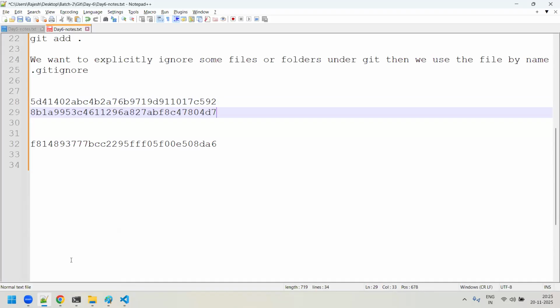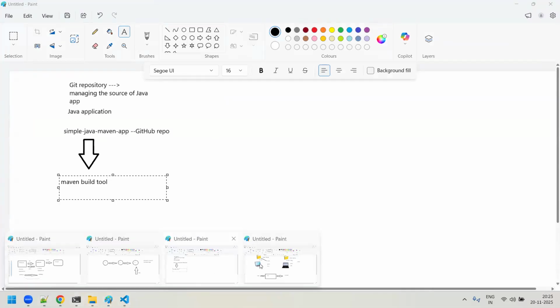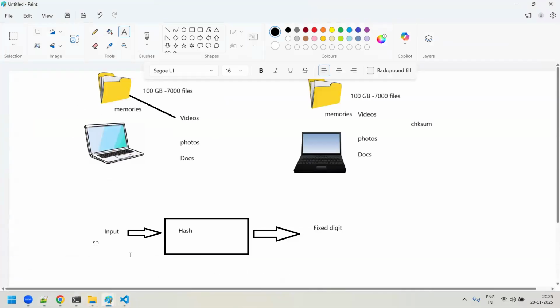Now, what you can make out from here, Rajesh, is that if I'm giving some input, the same text, to a hash algorithm, it generates some fixed digit.